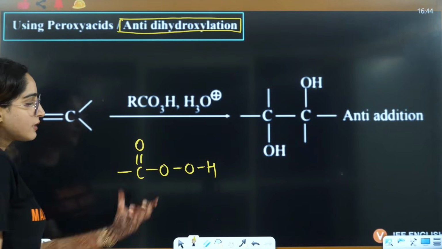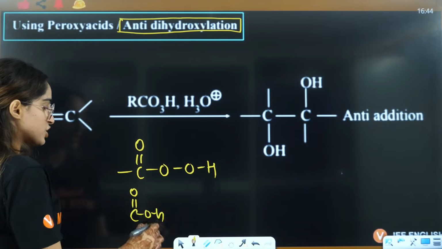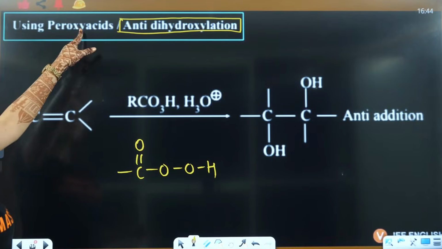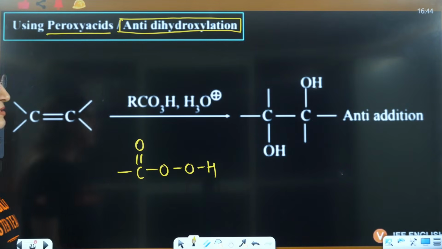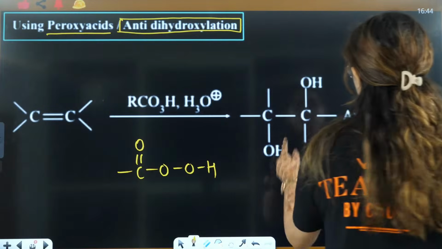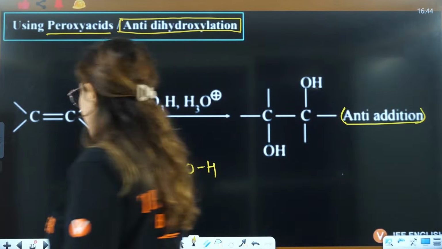Acid is what? Acid is C double bond O, OH. And when you have a peroxide bond here, that is called peroxy acids, okay? This is called peroxy acid, right? Peroxy acid will break the pi bond and you will have OH on the anti positions to each other, right? That will be your answer.